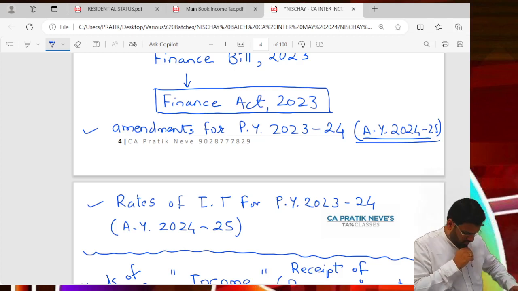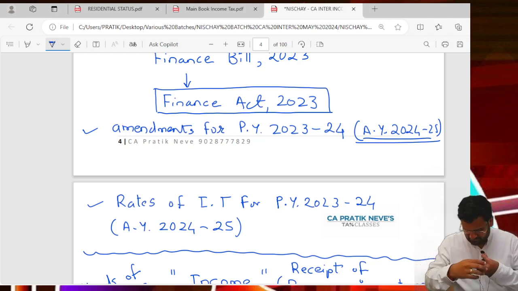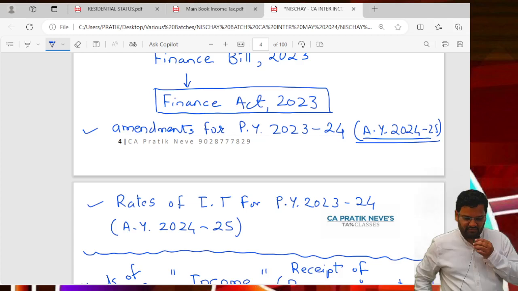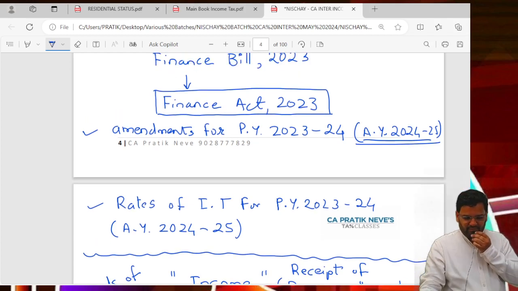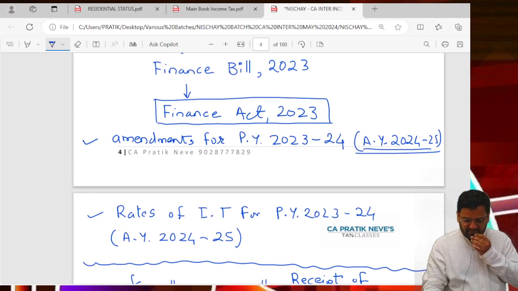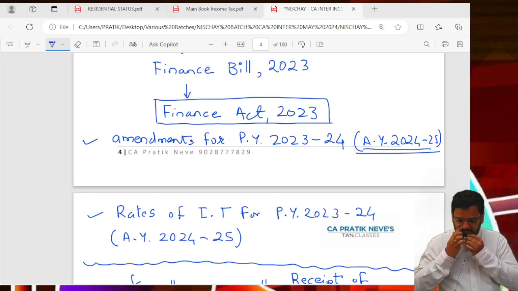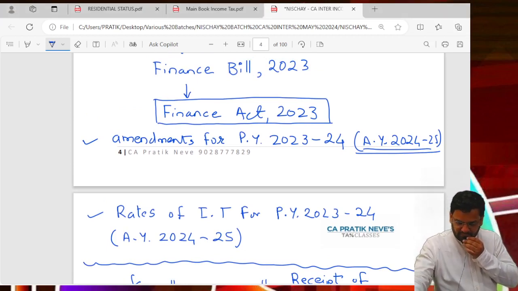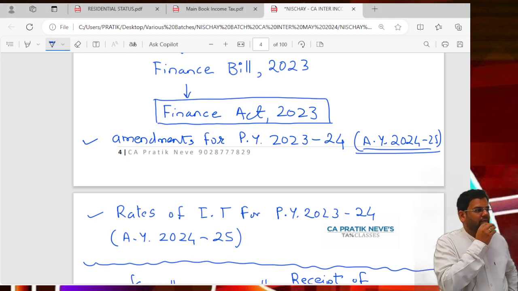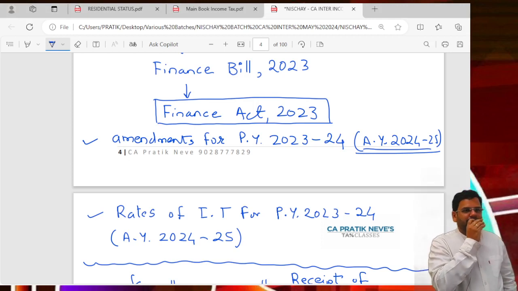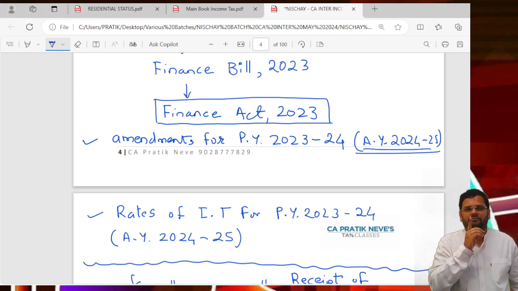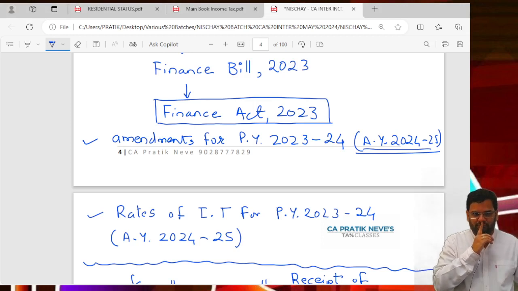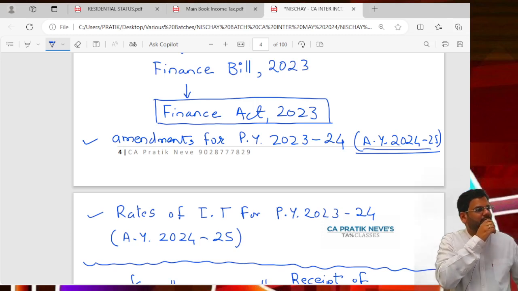So that is the source. Is it clear to all of you till this point? Understood? Shall we go ahead?